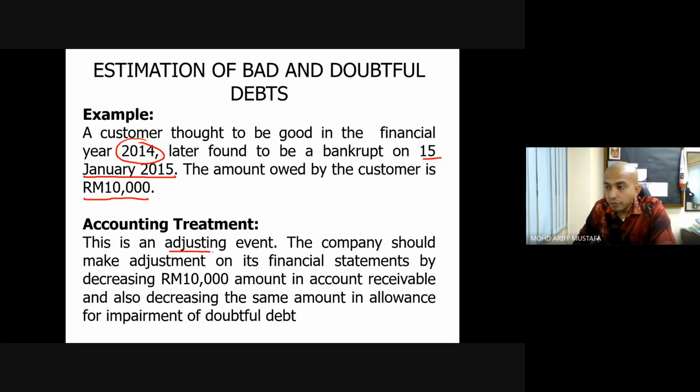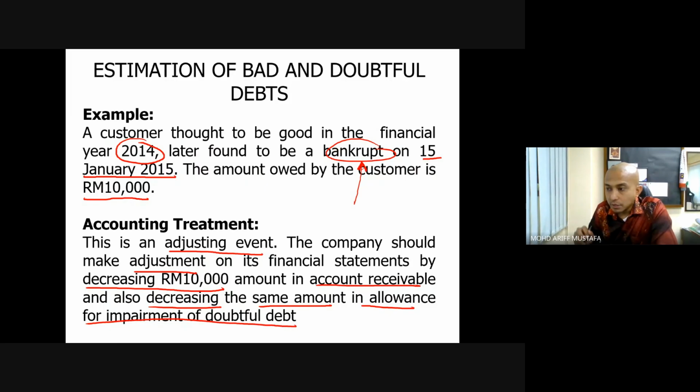Why? Because we have further evidence, which is that the customer or the client is bankrupt, further evidence that shows that this account receivable is unable to pay their debt. Because of this information, for the current year, we need to make an estimation. The company should make an adjustment on its financial statement by decreasing 10,000 of account receivable and also decreasing the same amount in allowance for impairment of doubtful debt.